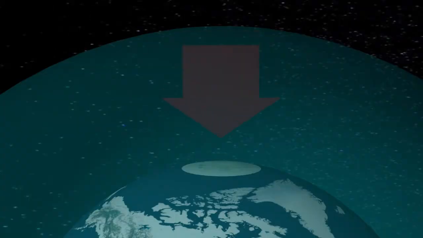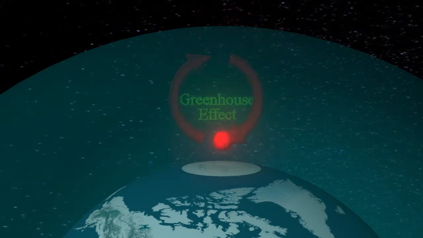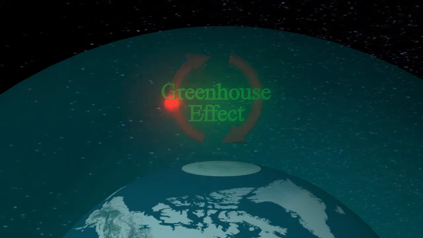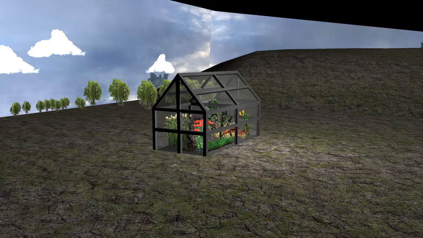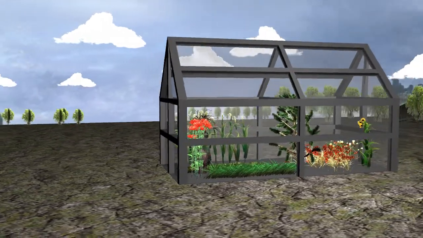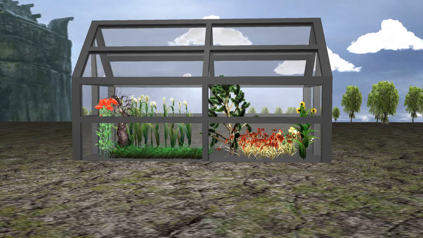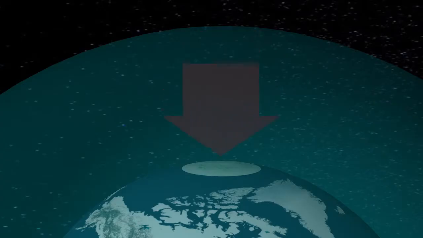As a result, a continual exchange of long-wave radiation takes place between the surface of the Earth and the atmosphere above it. The long-wave radiation contained in this exchange causes the warming effect known as the greenhouse effect. This phenomenon is known as the greenhouse effect because, like the glass in a greenhouse, the atmosphere traps some of the energy beneath it. The greenhouse effect produces a warmer climate on Earth than would be possible without an atmosphere.